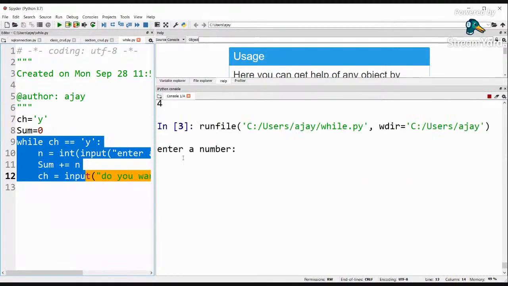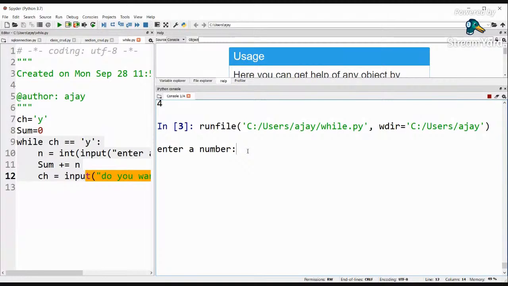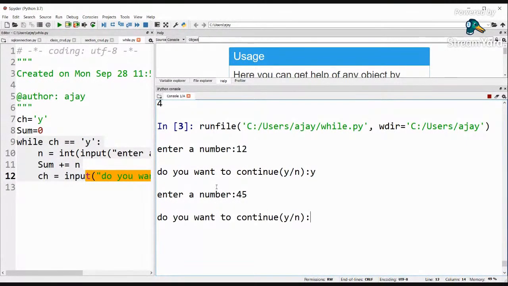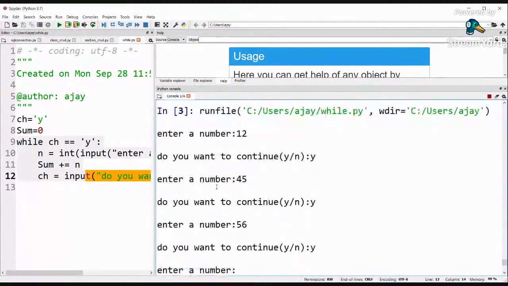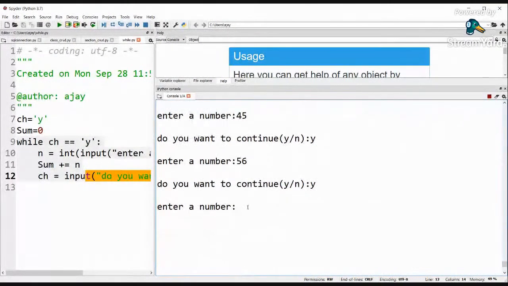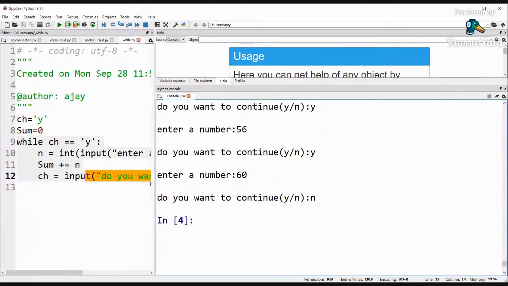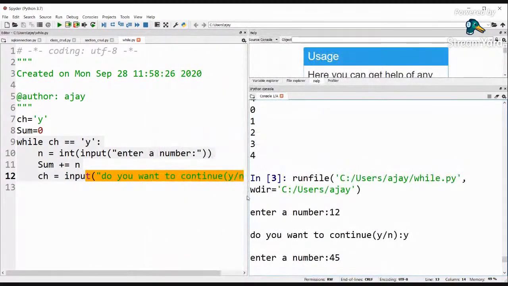So now if I run this, it is going to ask me a number. I will say the number is 12. Now you can see it is asking me, do you want to continue? I say yes. Then again it asks for a number, and again do you want to continue, yes. Again a number, again yes. Then I give a number 60 and this time I say n. The moment I say n, this loop is going to terminate. And we did not print the total.